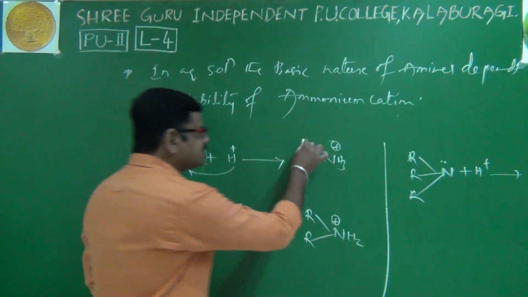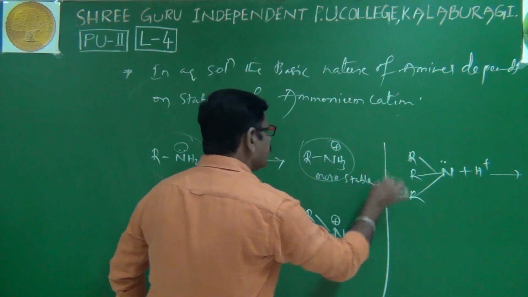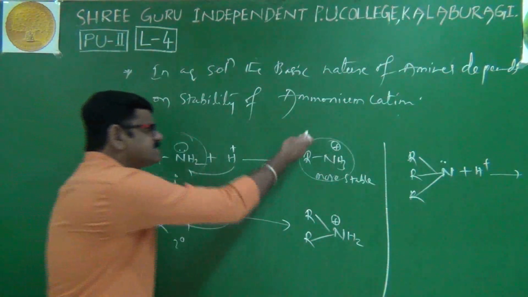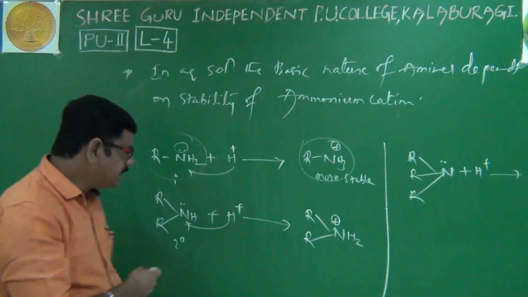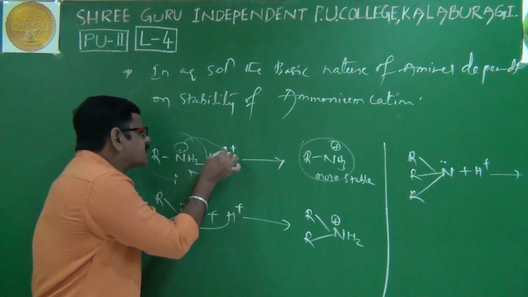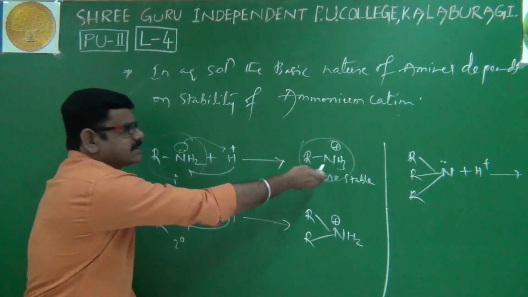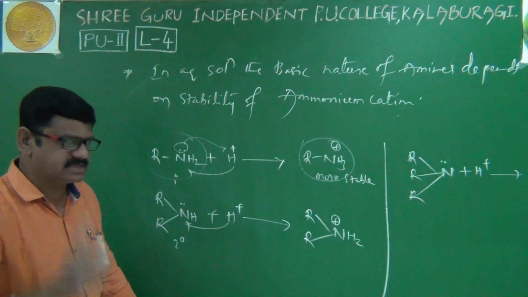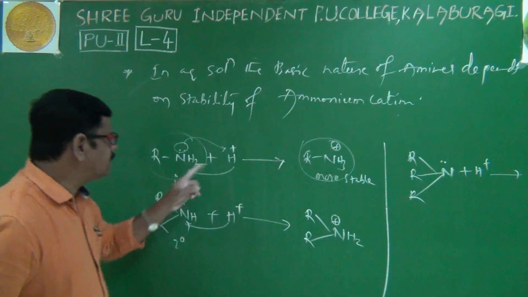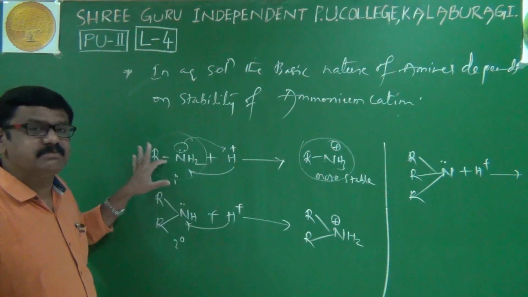Suppose this cation is more stable. Then the meaning is that the amine easily donates its electron pair, easily captures the proton, and you get that cation easily. Once again, if this cation is more stable, then the proton accepting ability is more, and proton accepting ability being more means its basic nature is more.